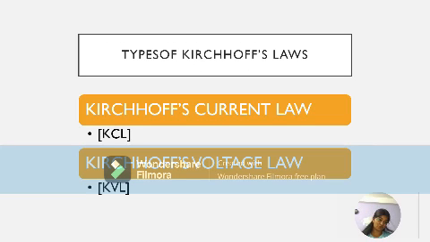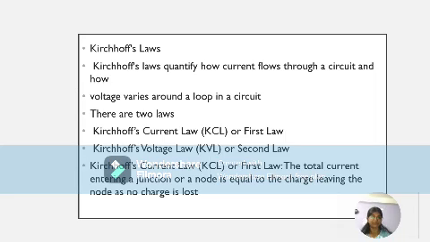And the types of Kirchhoff's laws. Kirchhoff's laws are of two types: Kirchhoff's current law, KCL, and Kirchhoff's voltage law, KVL. Kirchhoff's current law is the first law described by Kirchhoff, and Kirchhoff's voltage law, or KVL, is the second law described by Kirchhoff.